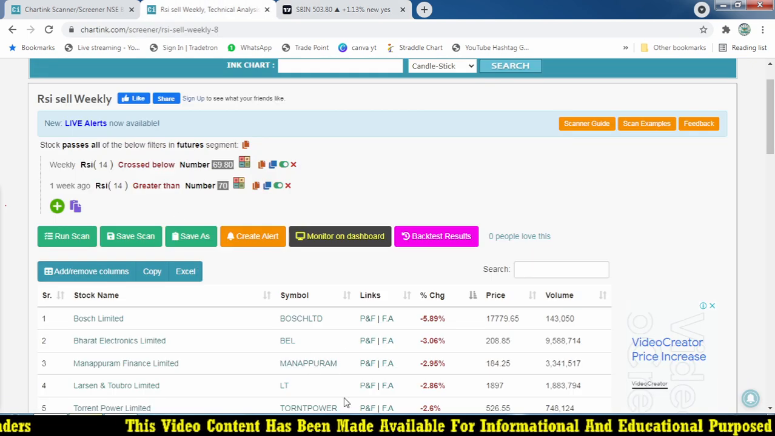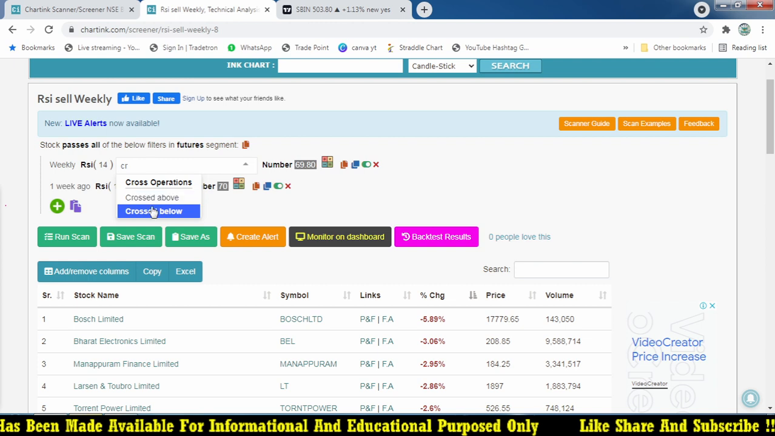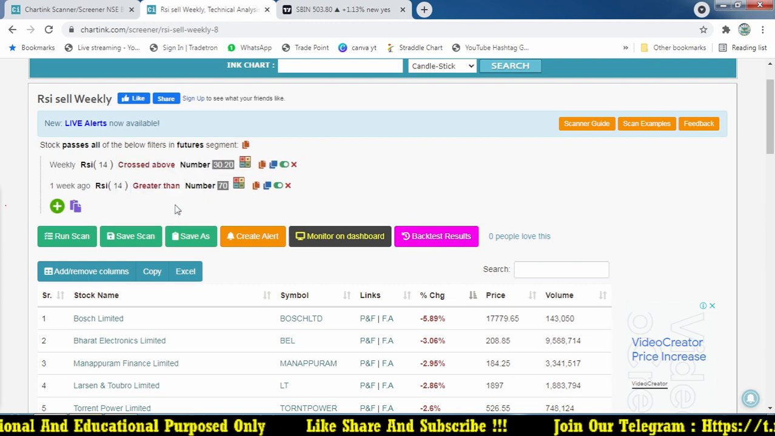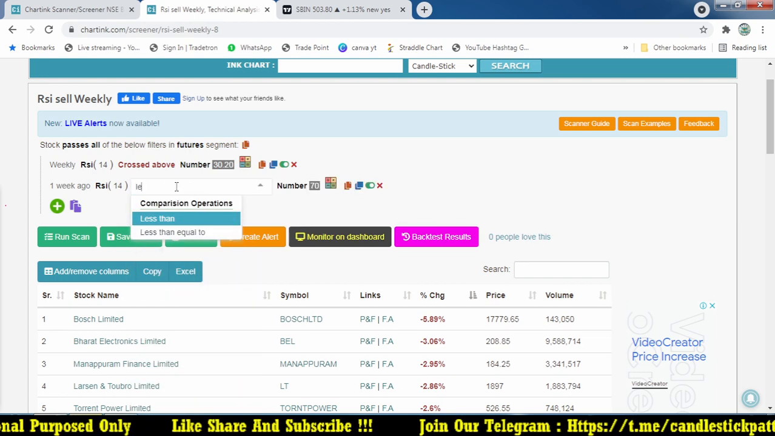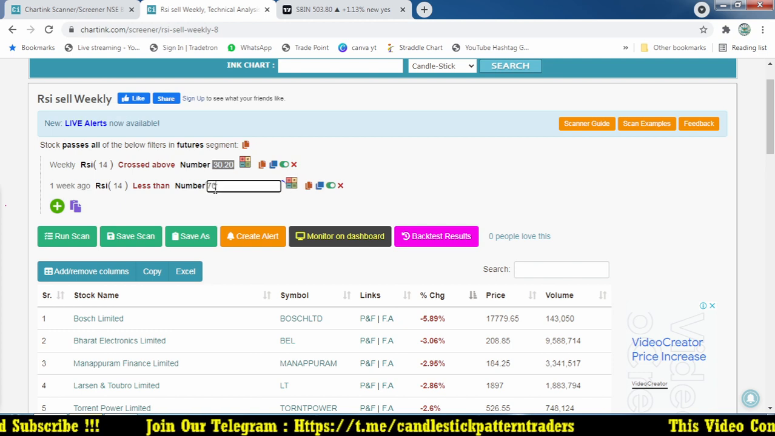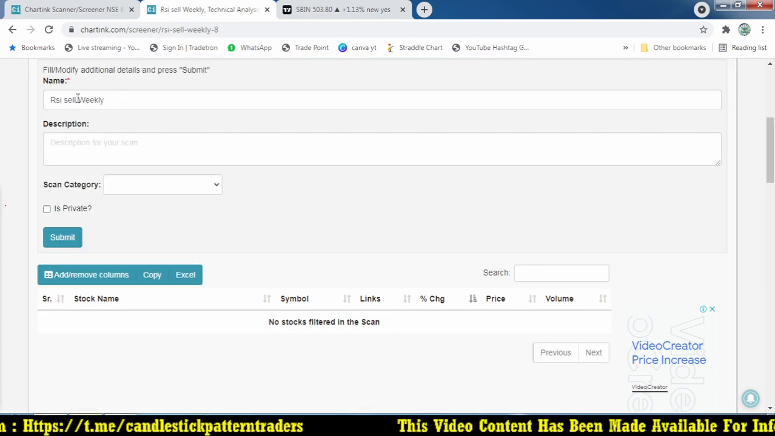And the second one, where weekly RSI crossed above for a buy signal, crossed above 30.2, and one week ago RSI was less than 30. So this is what an RSI buy is. So I'm going to save it as RSI bi-weekly.